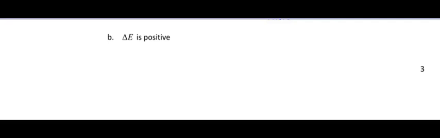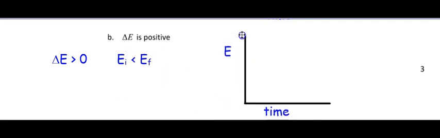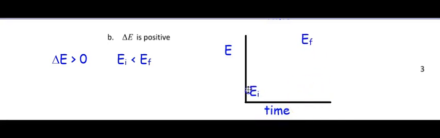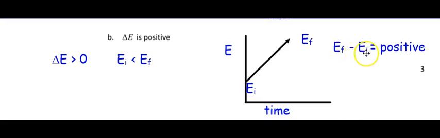So this is really the opposite of what we just did, okay? So if delta E is positive, that means your final is greater than your initial, okay? So what would a graph like this be? Your final is bigger than your initial, right? So here I have a low initial, like maybe 1. Your final is bigger, like maybe 2. All right, and so look at what happens here. Your arrow's going up, isn't it? Okay, so this is an upward trend. So again, final minus initial is a positive number.